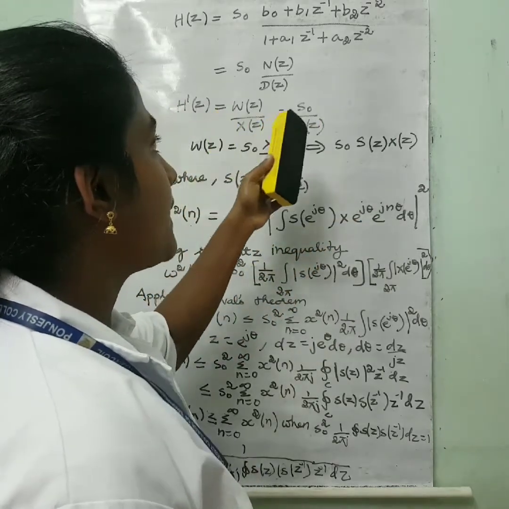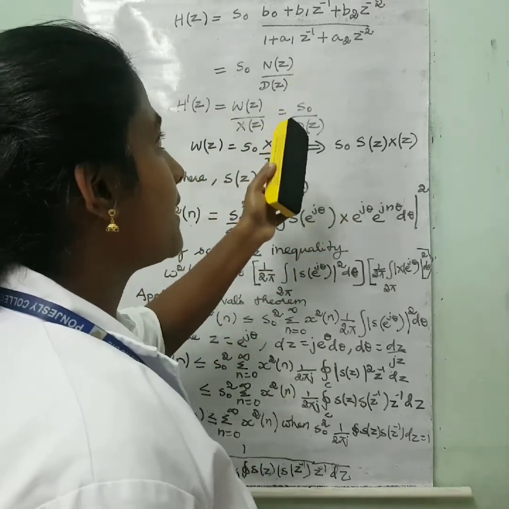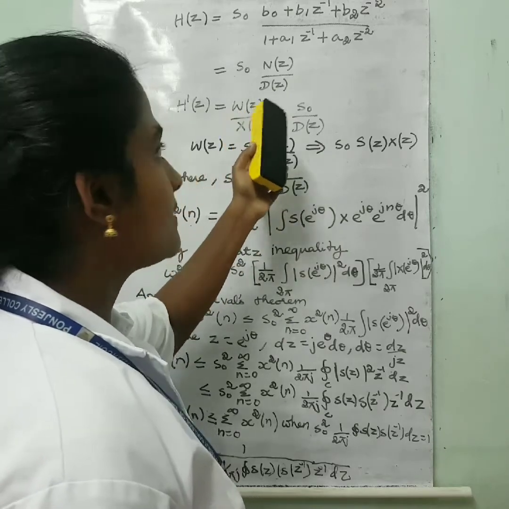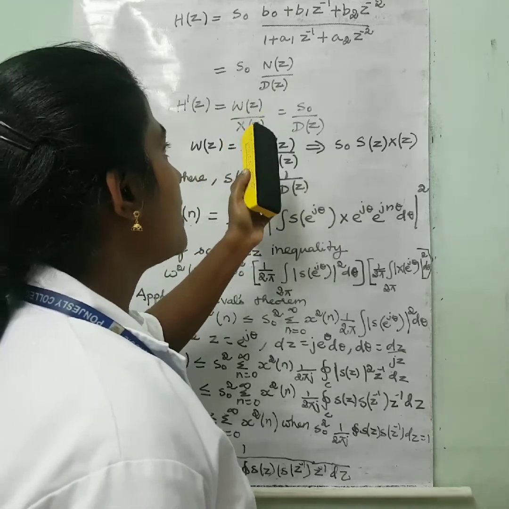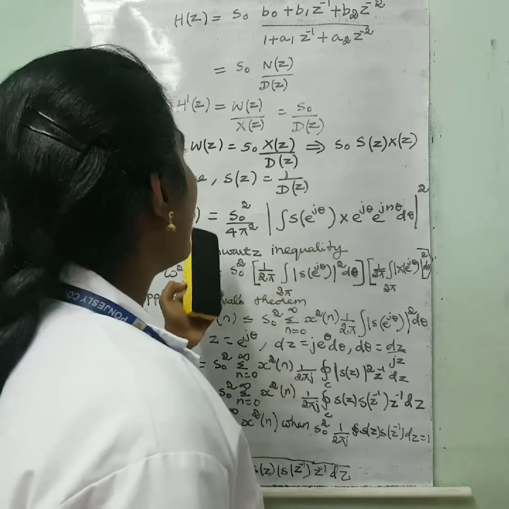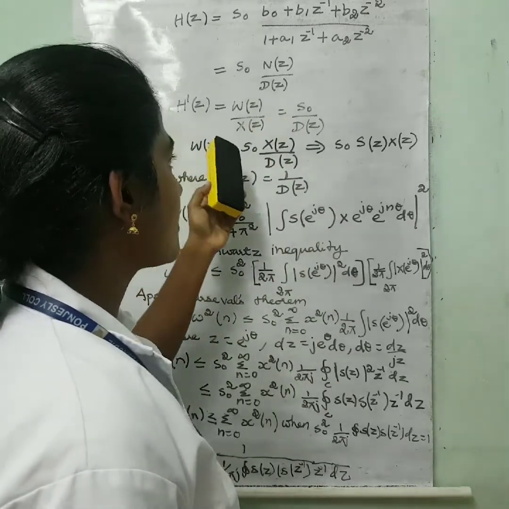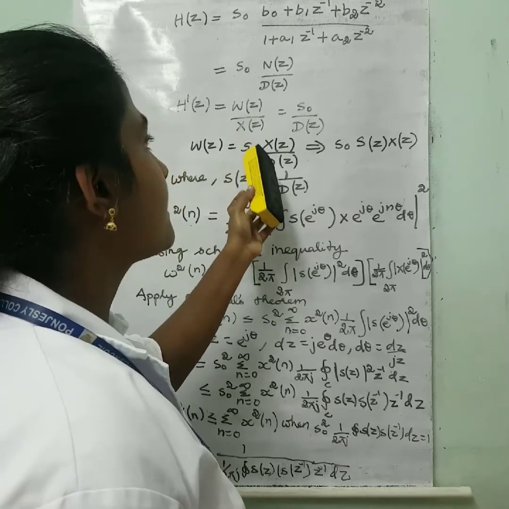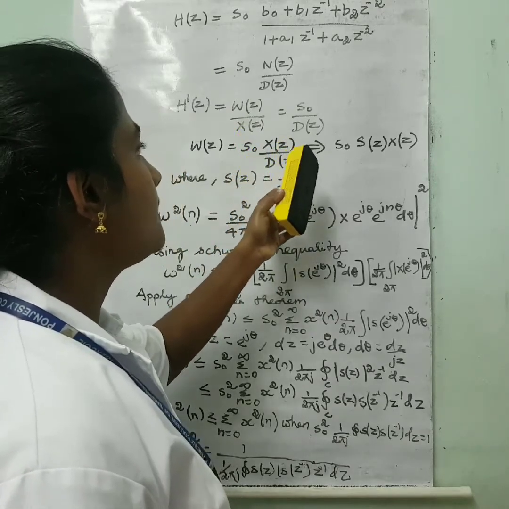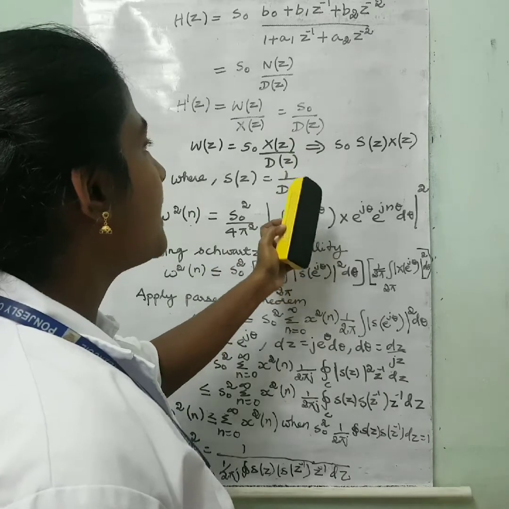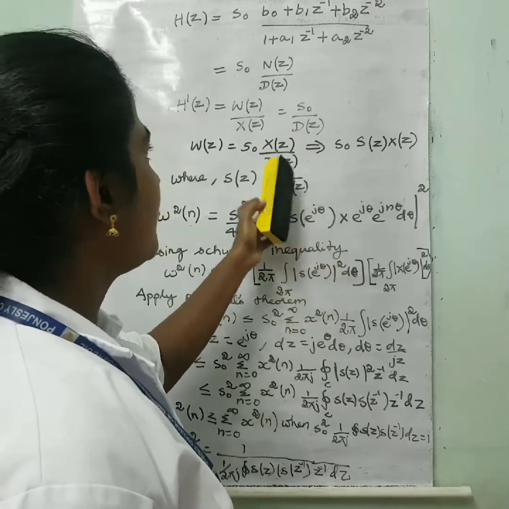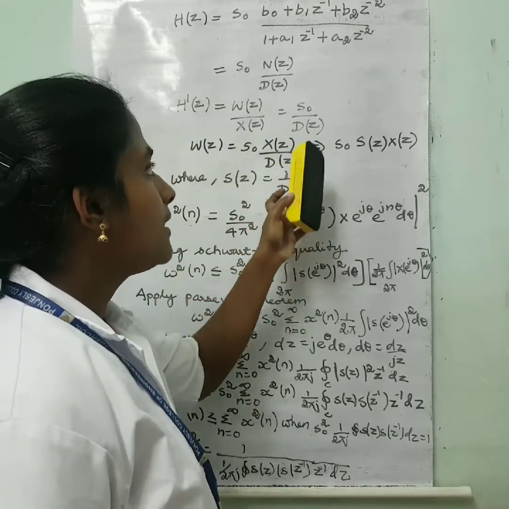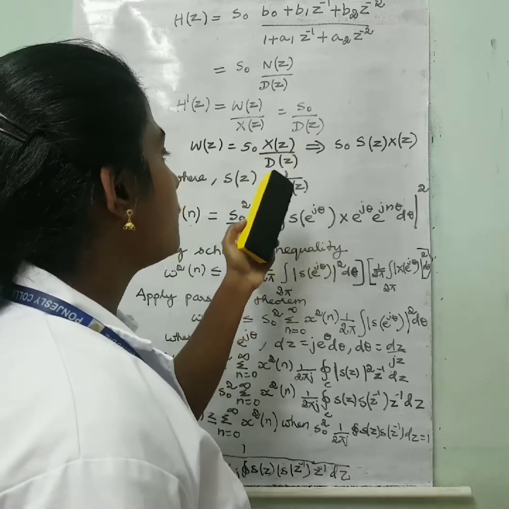This can be written as n of z divided by d of z, that is numerator divided by denominator, into s naught. Again we can write h dash of z is equal to w of z divided by x of z, that can be written as s naught divided by d of z. Okay, h dash of z is equal to s naught divided by d of z.